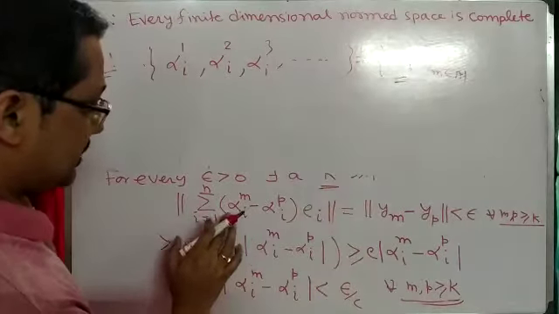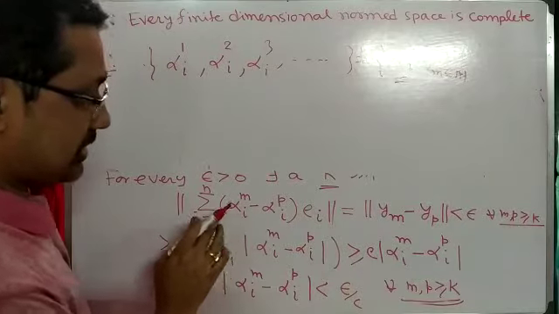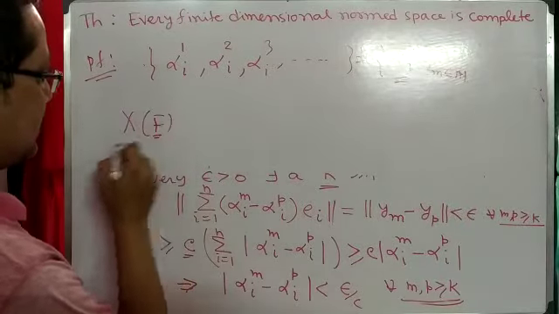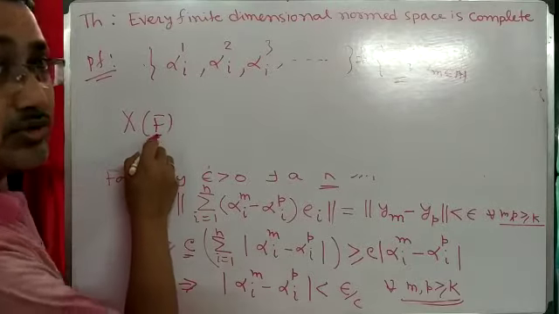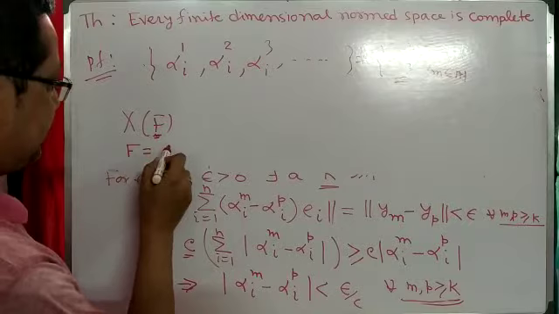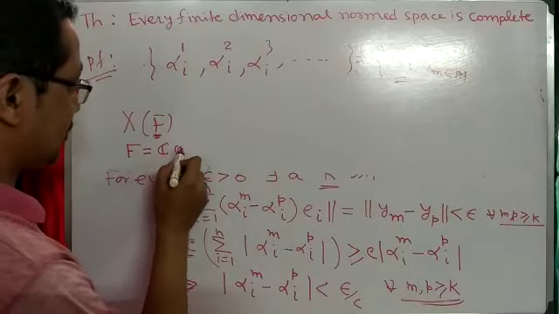In the expression, what is alpha I? All the alpha I are constants, and X is a vector space over the field F, so each of alpha I belongs to the field F. For functional analysis we choose F to be either the complex numbers or the real numbers.